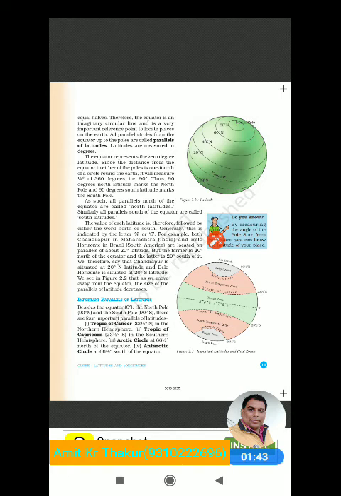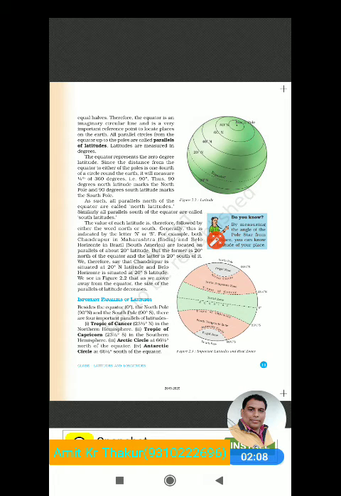To locate places on the earth, all parallel circles from the equator up to the poles are called parallels of latitudes. In the earth, we have to imagine the places.